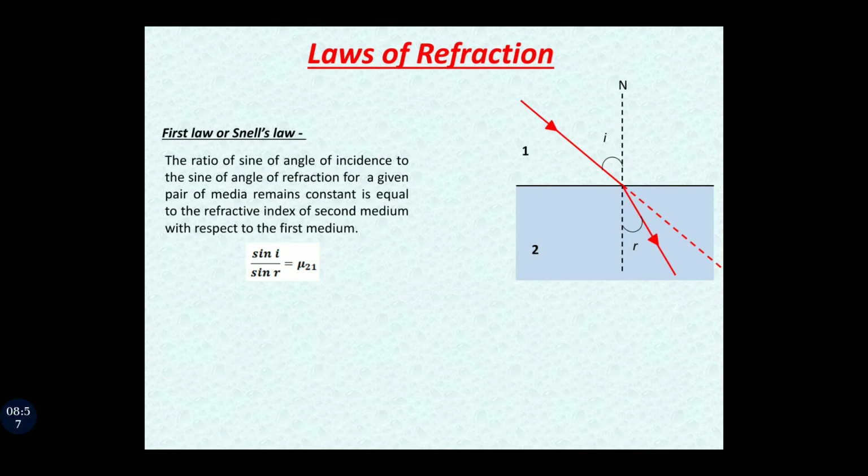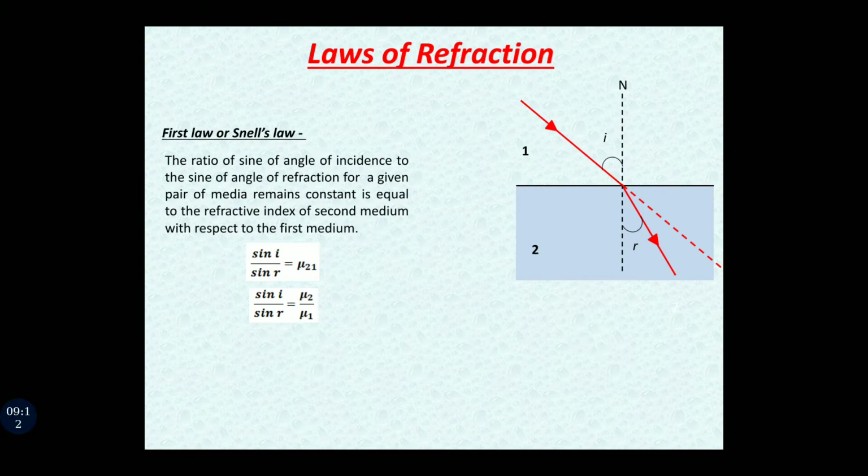So sin I upon sin R is equal to mu 2 1, and mu 2 1 can also be written as mu 2 upon mu 1. So sin I upon sin R is equal to mu 2 upon mu 1. This is your refraction first law, and it is called Snell's law.